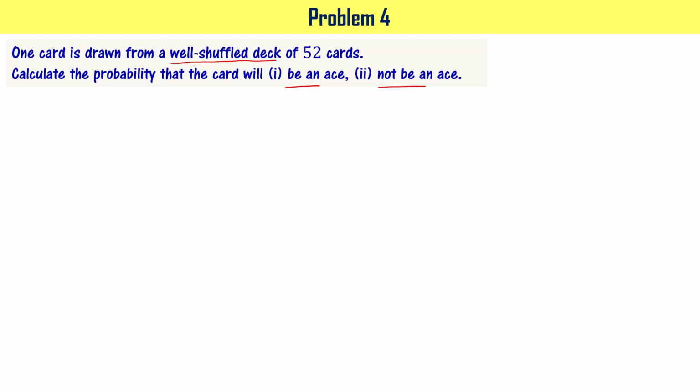When you shuffle them in a proper way, the cards are going to be arranged randomly. When you pick a card, the card you get is a random selection. And second, all the cards have an equally likely possibility to be picked up. It means all the outcomes are equally likely. With that in mind, let's try to solve this problem.